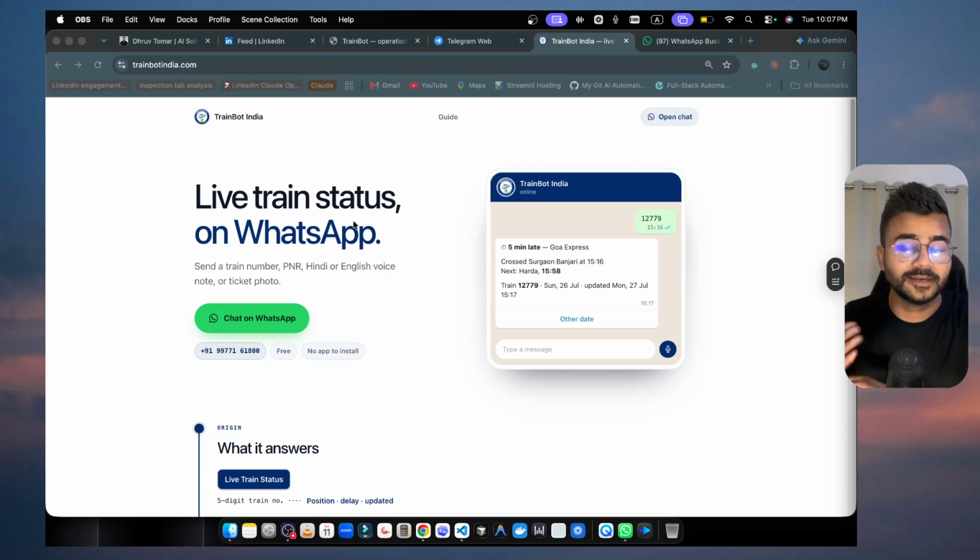Trainbot India, and it is live. And why I'm going to tell you, because now you can see even something that we are building, we can also retain few clients, and of course there are a lot of plans. So what is it exactly?